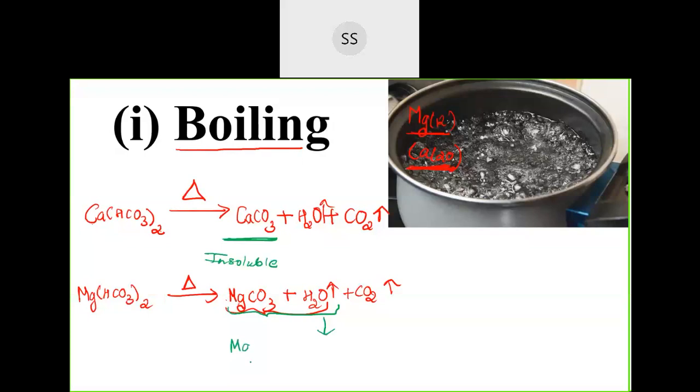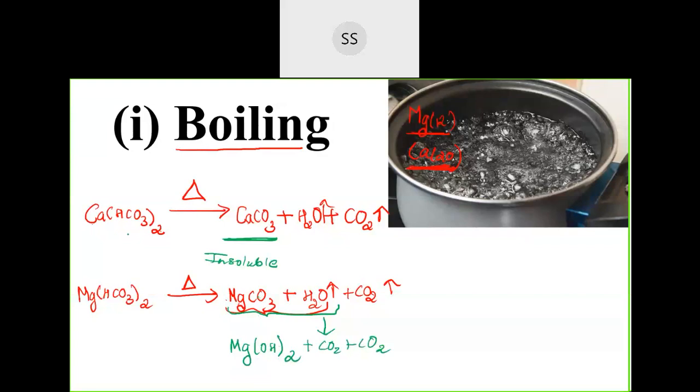They form magnesium hydroxide, plus carbon dioxide will go out, plus here also one carbon dioxide is there. So two molecules of carbon dioxide and one molecule of magnesium hydroxide will be formed in the case of magnesium hydrogen carbonate. So see, the products are not the same.